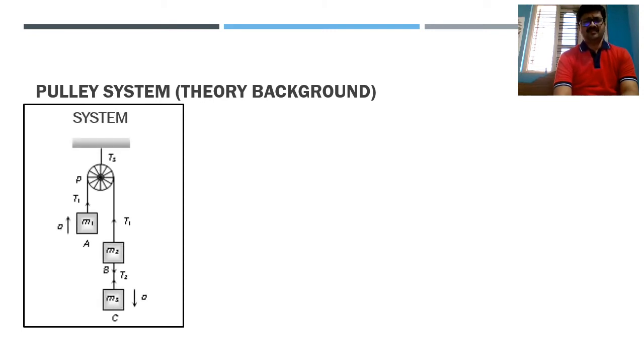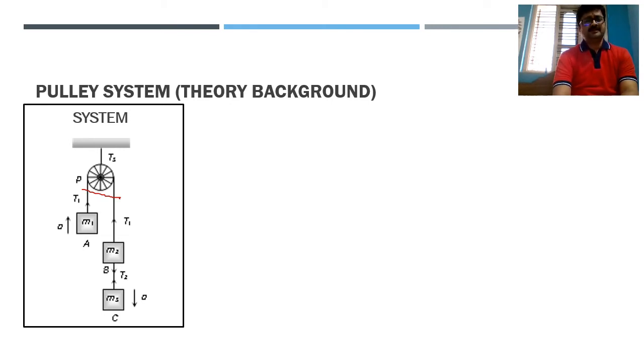Now, let us consider a system like this. On the left side end, there is one mass m1, and on your right side end there are two masses which are interconnected here, like block B and block C. Obviously the tensions have been marked here, and in between block A and block B the string is common. Since there is no friction in the pulley, the tensions would be the same here in between A and B. So I am marking them to be T1 and T1. Remember this particular approach. Always remember that these two tensions are always equal.